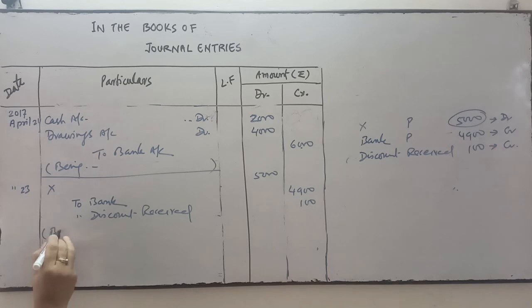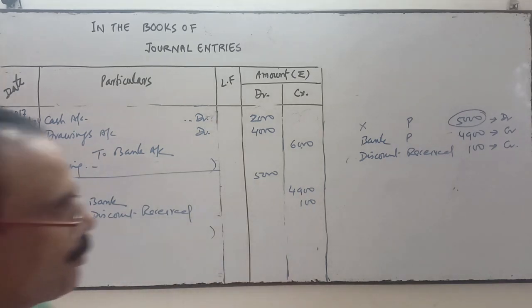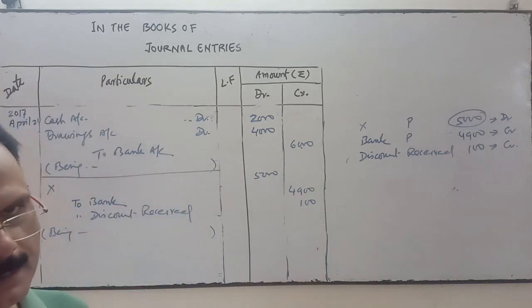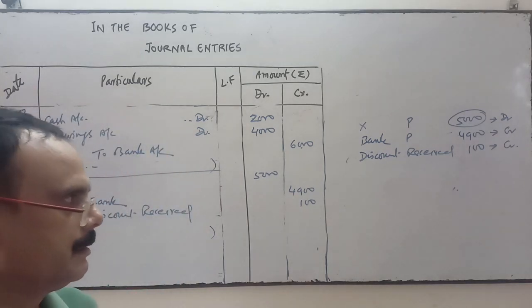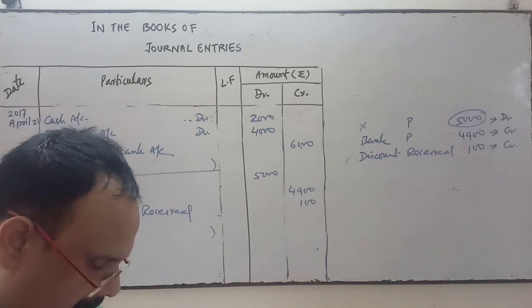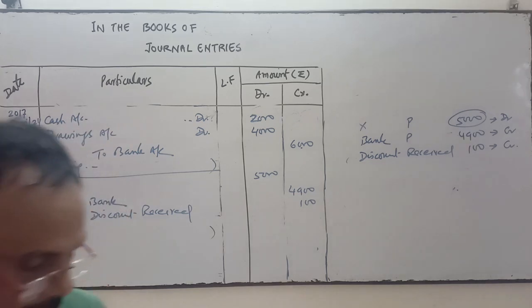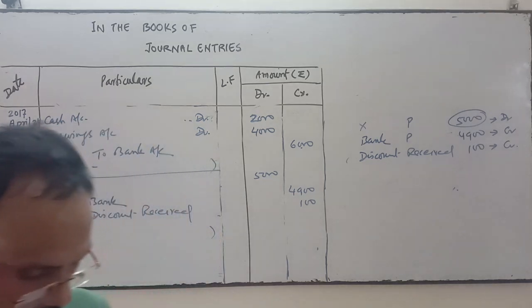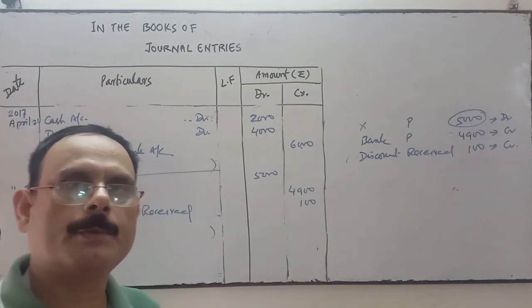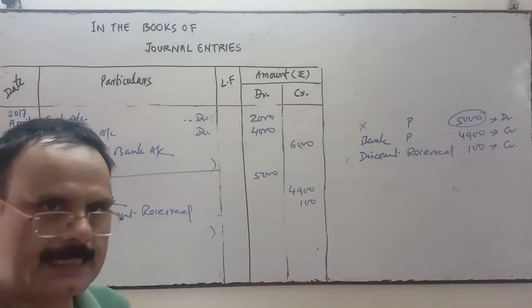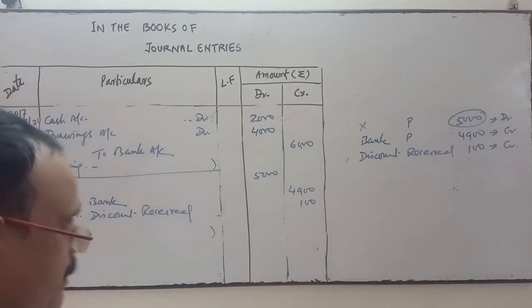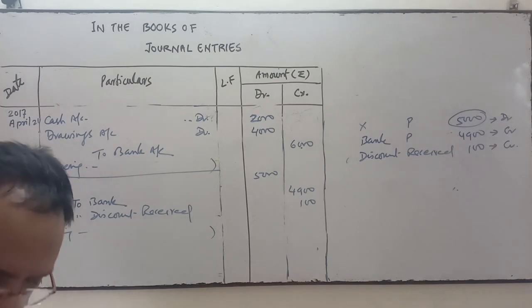What will you write in narration? Being amount paid to X by check in full settlement of his account. Being amount paid to X in full settlement of his account. Okay, in full settlement of his account.